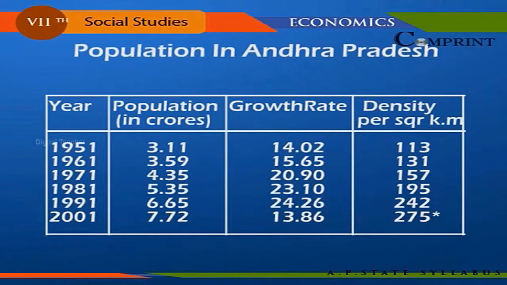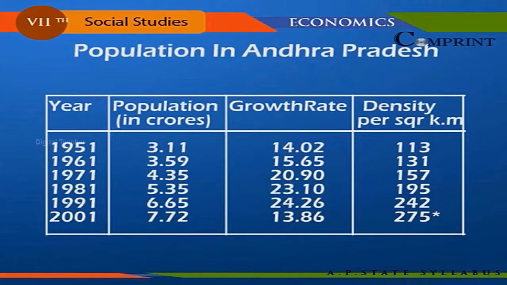In 1971, population 4.35 crores, growth rate 20.90, density per square kilometer 157. In 1981, population 5.35 crores, growth rate 23.10, density per square kilometer 195.